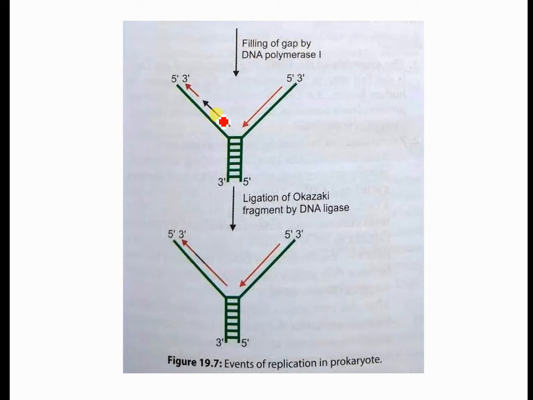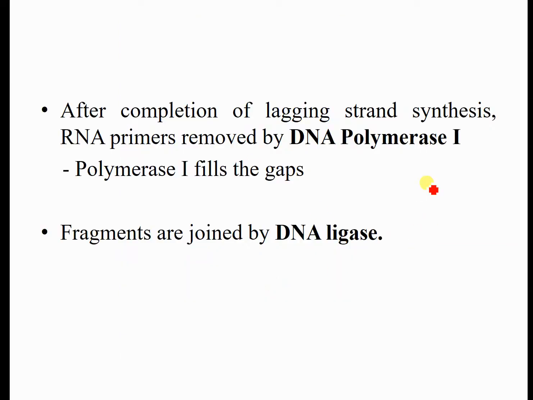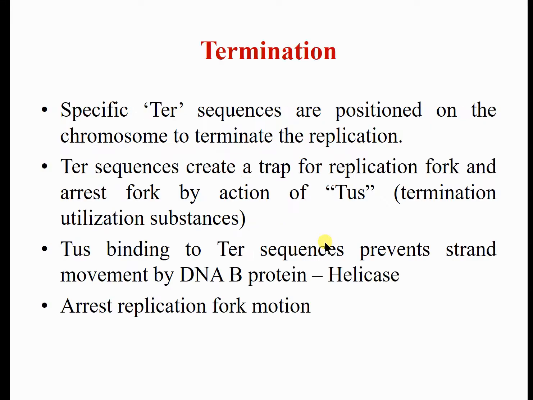So there is synthesis of deoxyribonucleotide up to here. The last nucleotide here and the last nucleotide in this strand have some gap, and it is not filled up by DNA polymerase 1. It requires some glue-like activity of an enzyme, that is the DNA ligase enzyme. So after completion of lagging strand synthesis, the RNA primer is removed by DNA polymerase 1, polymerase 1 fills the gap, and the nick between the fragments is joined by the DNA ligase enzyme.